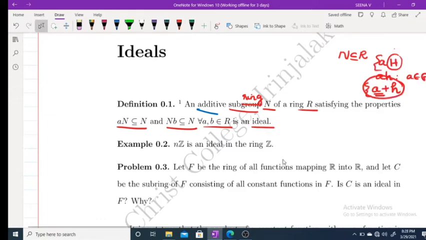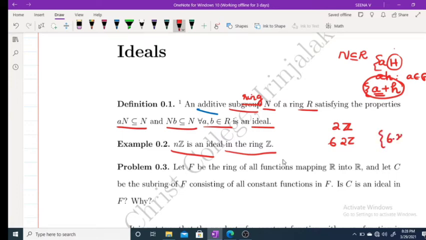Now moving to one example, nZ is an ideal in the ring Z. For example, if you consider 2Z, clearly if you take any element, say 6, then 6 into 2Z. This is of the form 6 into an element x such that x belongs to 2Z.